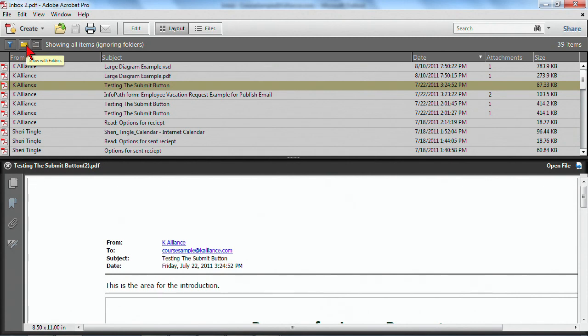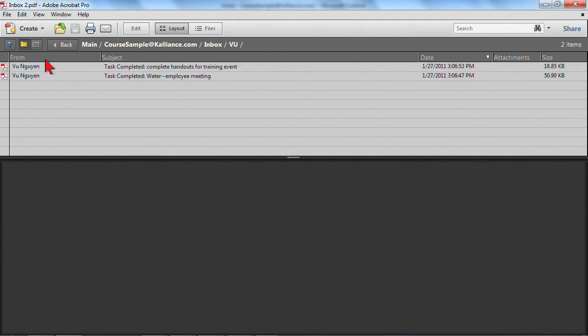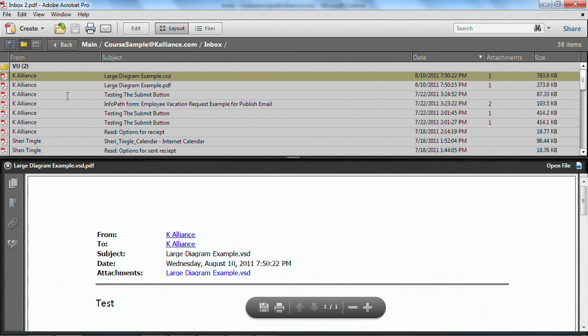I can show it with folders. That's going to preserve my folder structure, and I can open up the folder and see what's involved, or go back to see everything in there. I got some options for searching as well. I can see attachments. So it's just a very rich tool for working with Outlook files. I'll go ahead and close that out.